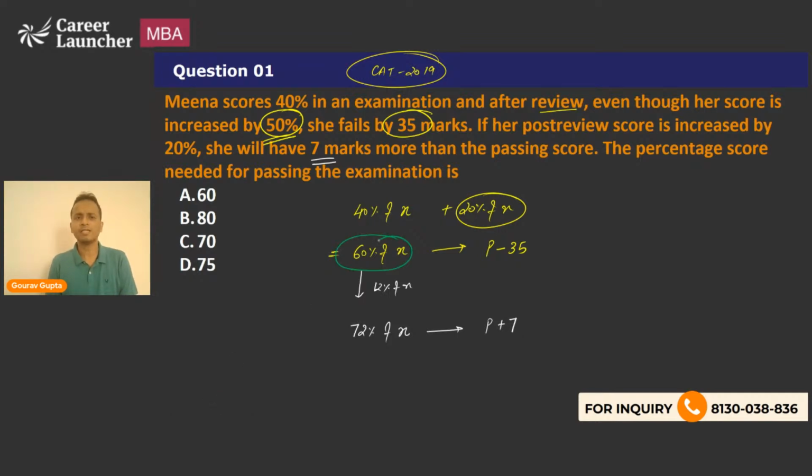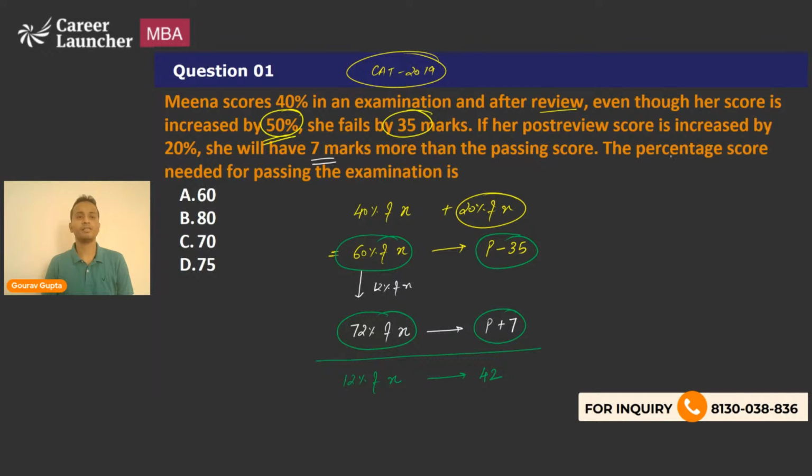Now, if I look at the difference between these two, in terms of percentage it is 12 percentage of X. And in terms of marks, P minus 35 and P plus 7, the gap is 42. So I can say that 12 percentage of X will be equivalent to 42.